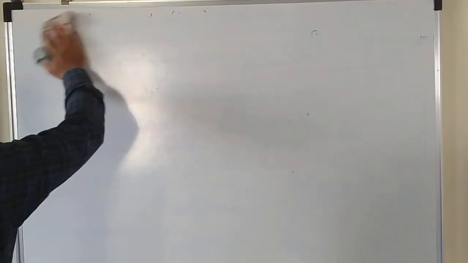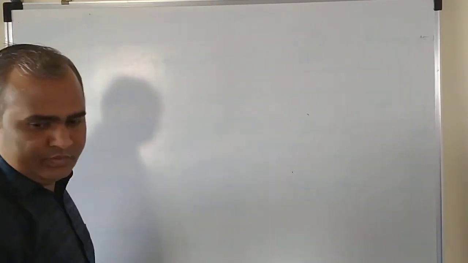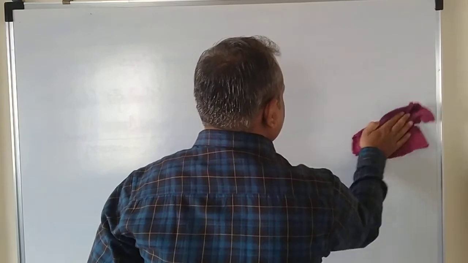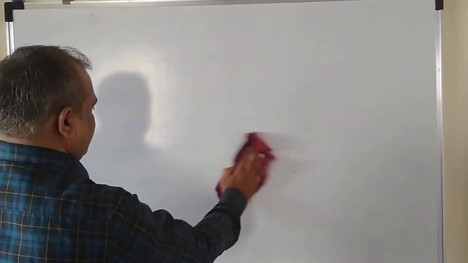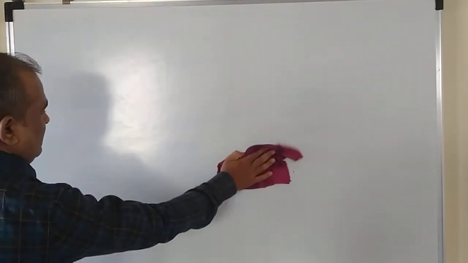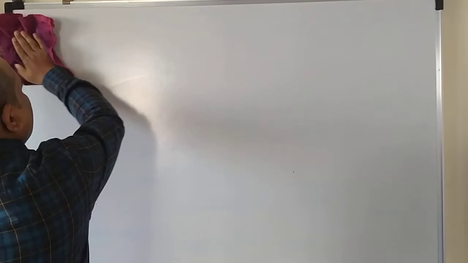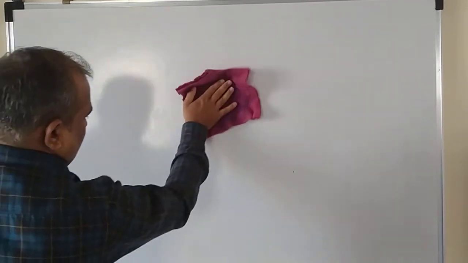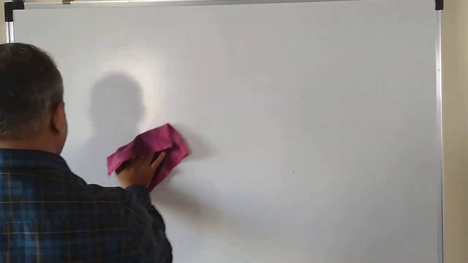So I can say, Rodriguez formula for Pn of x.